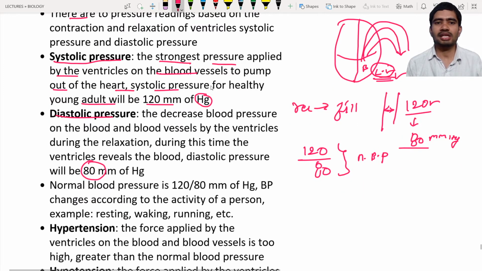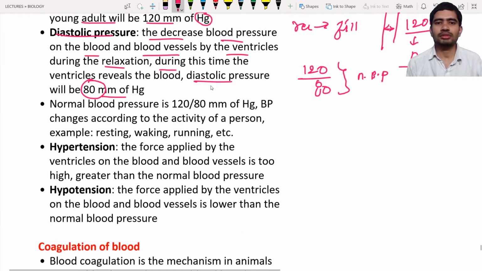Diastolic means relaxing and filling of the blood in the ventricles. It is the decreased blood pressure in the blood and blood vessels by the ventricles during relaxation. During this time the ventricles relax, and the diastolic pressure will be 80 mm of Hg. So just now we have discussed that normal blood pressure is 120 over 80 mm of Hg.